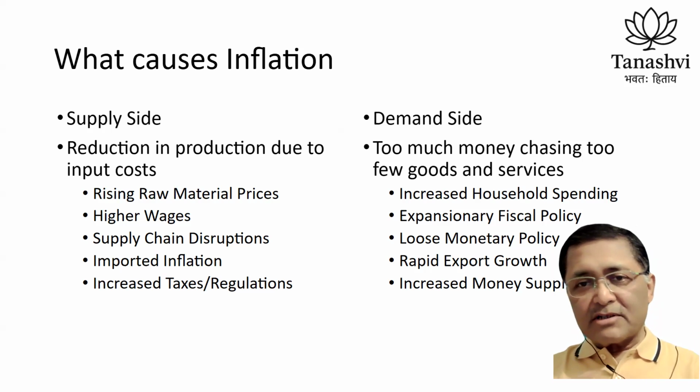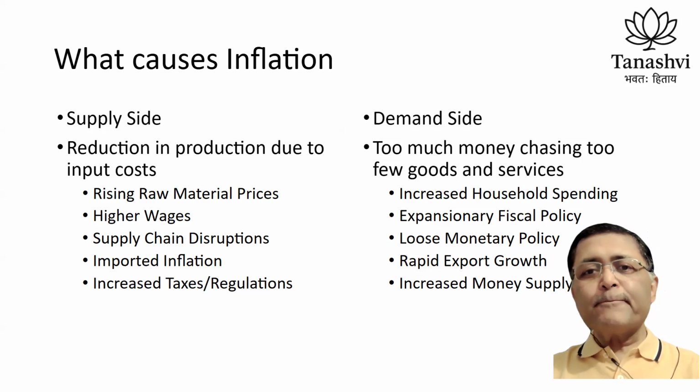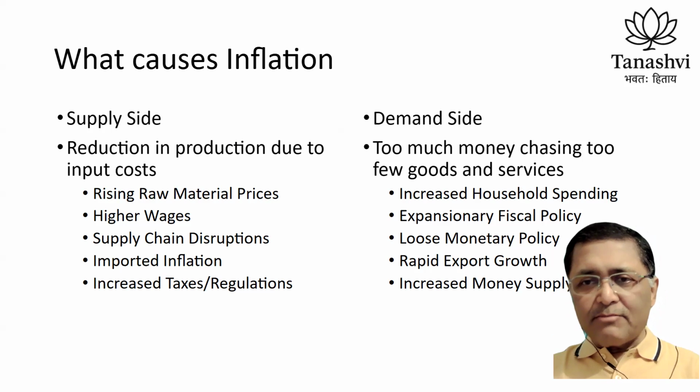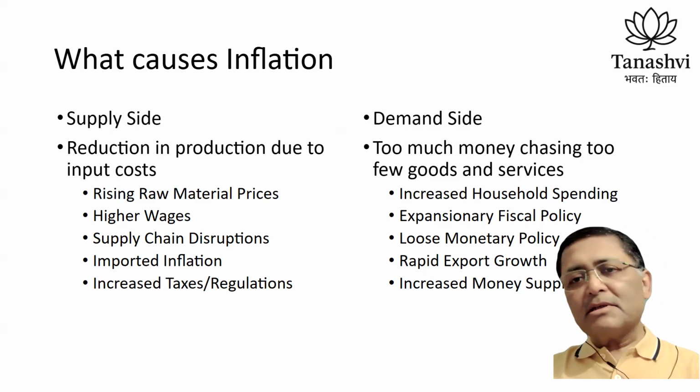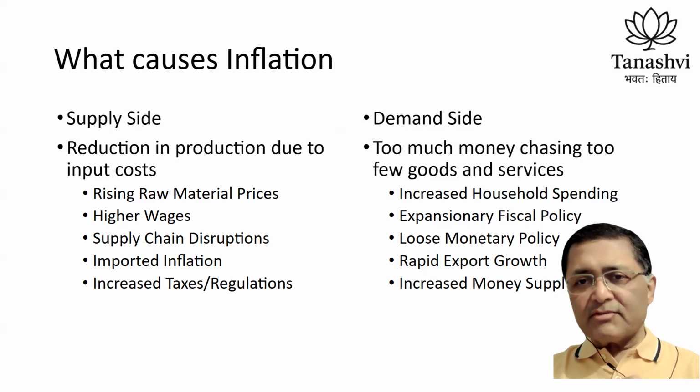Now there is demand side inflation, which is the example we just spoke about in the previous slide. Demand side means too much money chasing too few goods and services. So let's say freebies, subsidies. They put a lot of money in people's hands. Great. But that money is not backed up with increased production of goods and services.